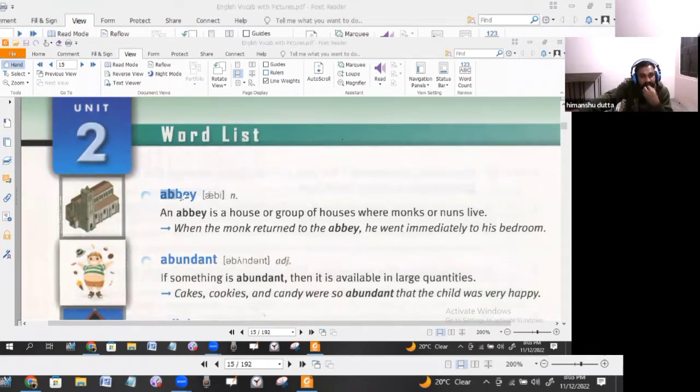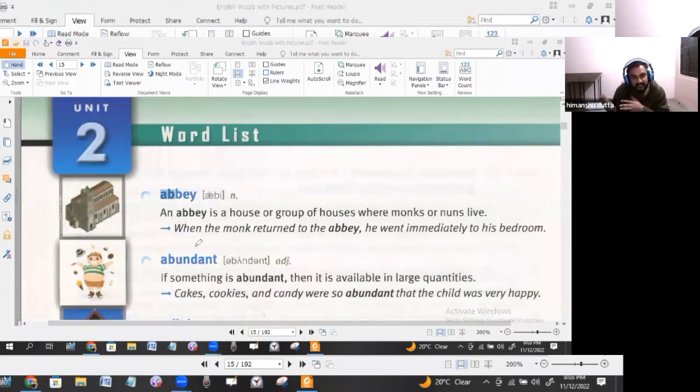So abbey is the word which is a noun form here. Obviously, if it is the name of a place, then definitely it's a noun. So abbey is that house or the group of houses. It's not only particularly for one house, it can be for a number of houses, where monks and nuns live together, or nuns used to be separate, I mean to say.